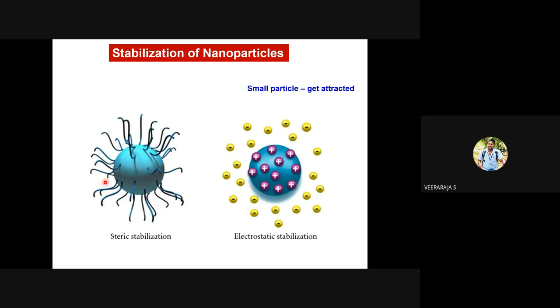In the steric case, particles repel each other because of the bulky groups. These molecules are bulky. They will put hindrance, and then several particles cannot combine and make a larger particle. Steric stabilization and electrostatic stabilization. Why electrostatic? There are charges on the surfaces, and these repulsive forces will lead to non-agglomeration.